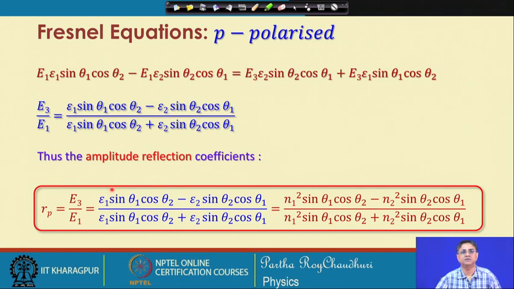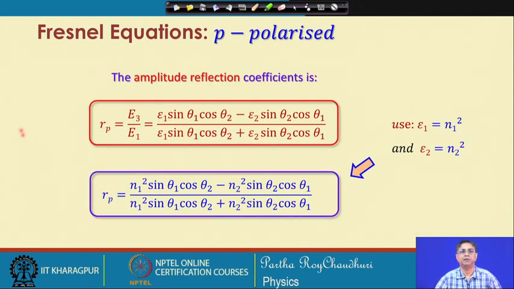And because the permittivity for a dielectric is nothing but the square of the refractive index, we can write epsilon 1 equal to N1 square and epsilon 2 equal to N2 square. So, this is the other form of this equation for the amplitude reflection coefficient for the p polarized light, RP.